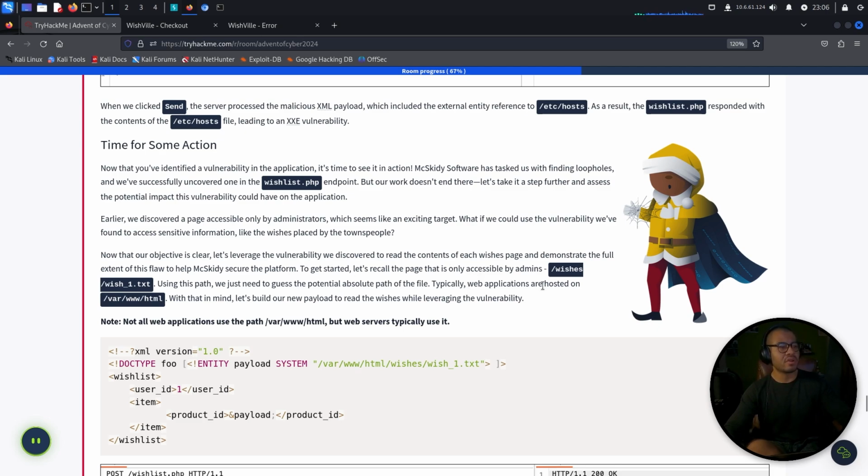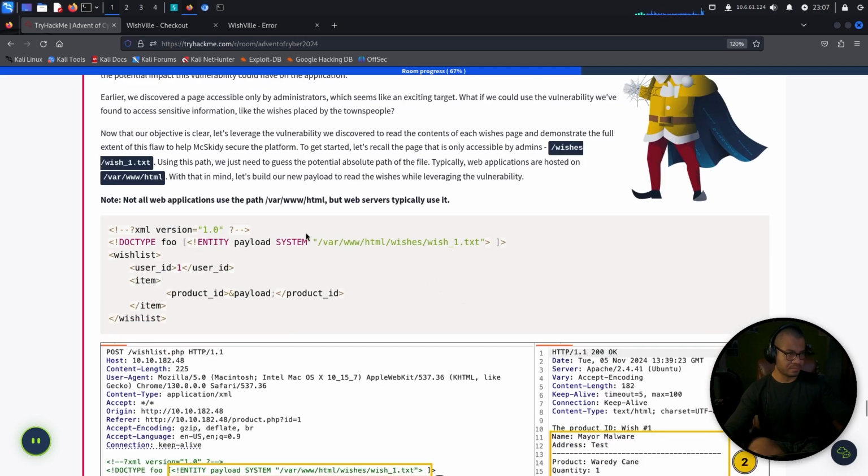To get started, let's recall the page that is only accessible by admins. It was wishes/wish1.txt. Using this path, we just need to guess the potential absolute path of the file. Typically, web applications are hosted on /var/www/html. With that in mind, let's build our new payload to read the wishes while leveraging the vulnerability.